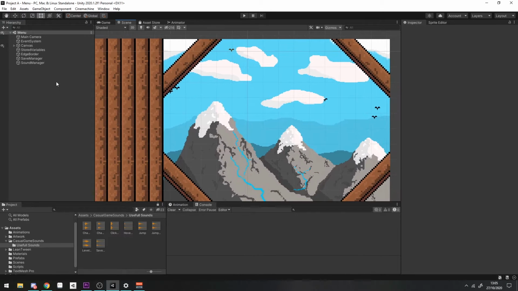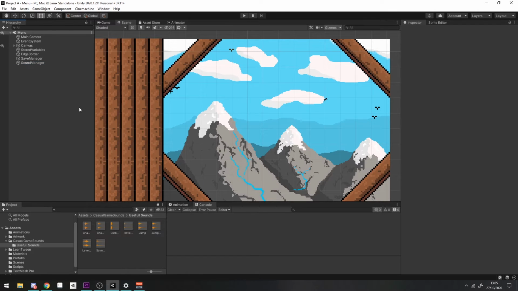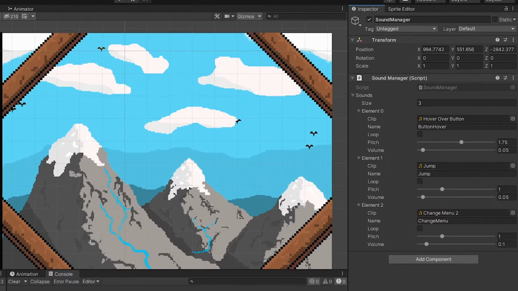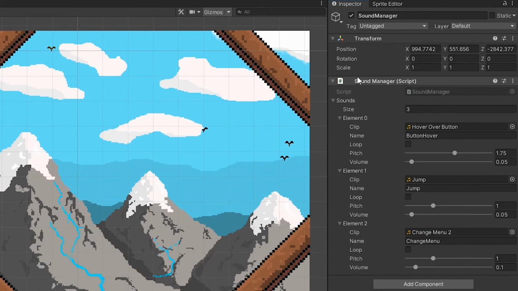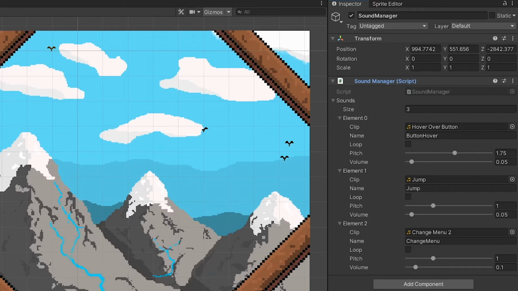So first off, what I've been working on has been a sound manager system for the game. This will help me implement sound into both the menus as well as the gameplay. So here within Unity, you'll see I've got my sound manager game object. This is very similar to the stored variables game object in that it doesn't get destroyed between scenes.